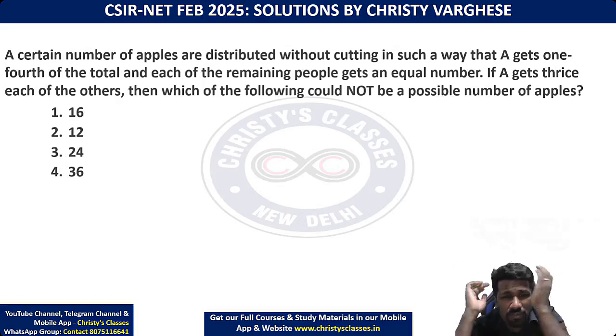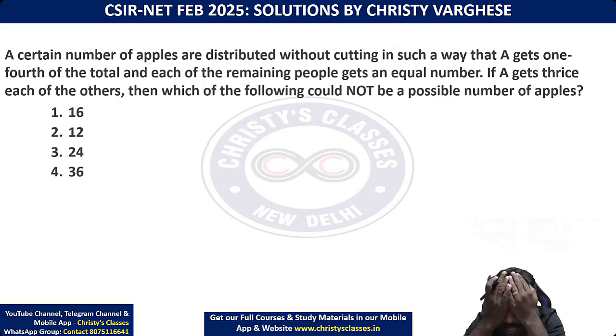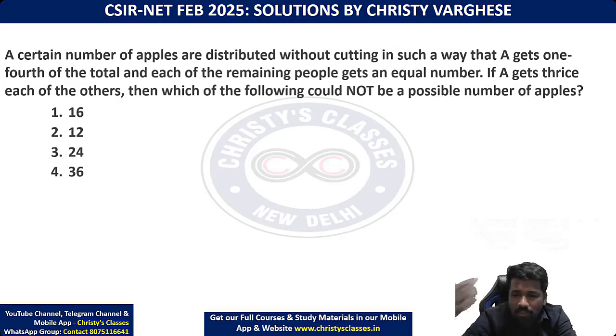Okay, this is divisibility, factors, etc. The idea is there. Finding the X chapter idea is also there. Factors and divisibility is a separate lecture we'll be having in this course. So a certain number of apples are distributed without cutting, meaning only full apples can be taken, in such a way that A gets 1/4 of the total. Again, इसको understand करने के लिए option choose करिए, then it will be very simple. So finally, question क्या पूछ रहा है?